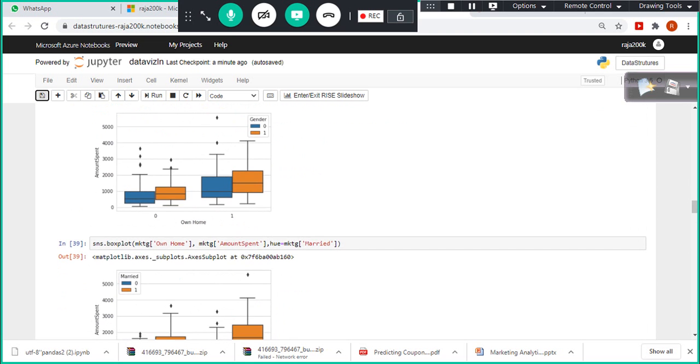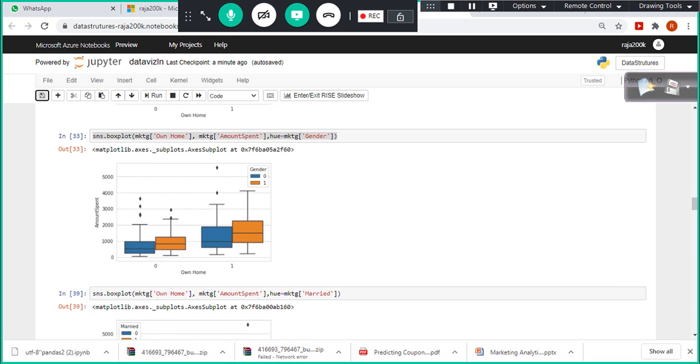But look here, among the married people, the female owners are spending more compared to these people, but the spend is only slightly more, not much difference. Here they are spending 500, these people are spending 1000, but here these guys are spending 1500.